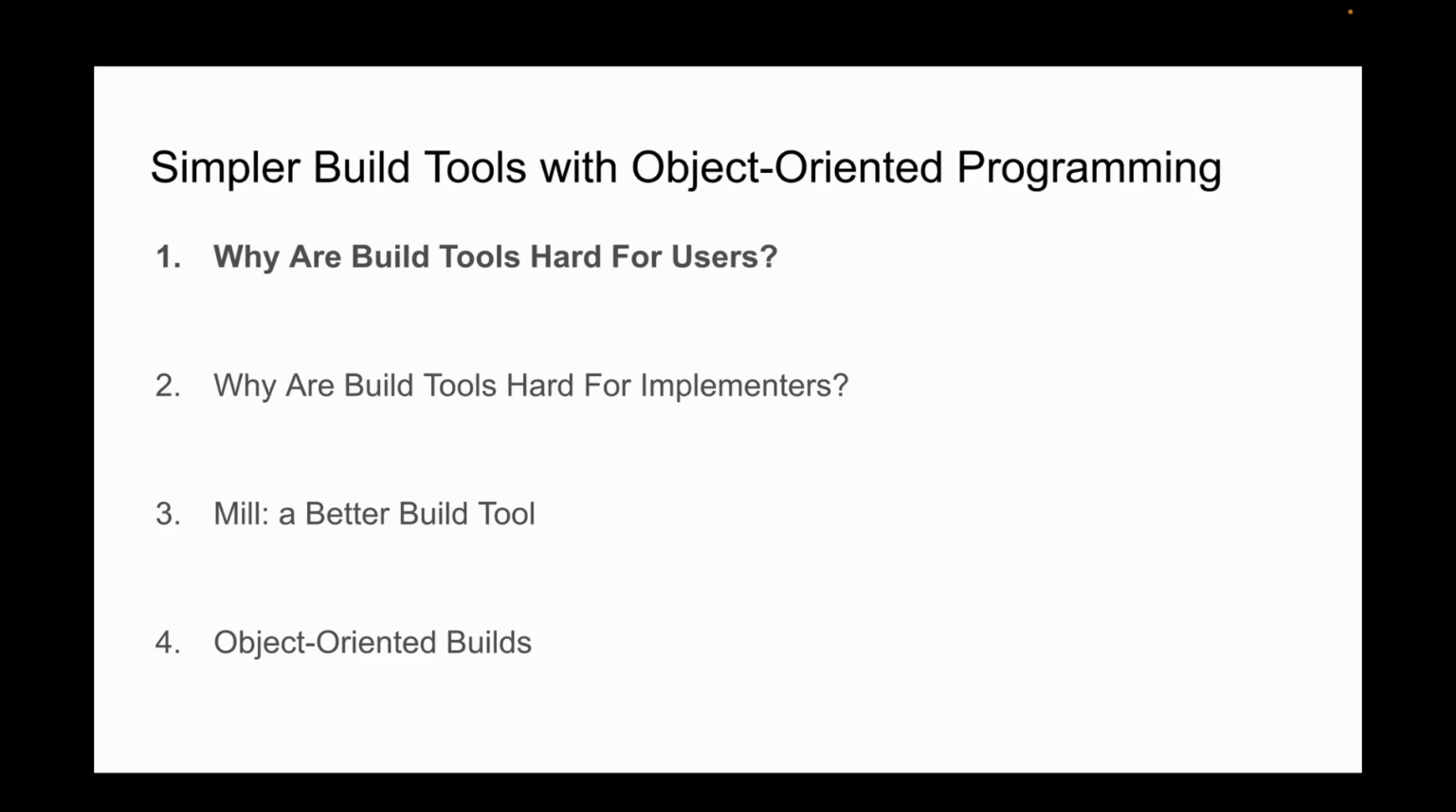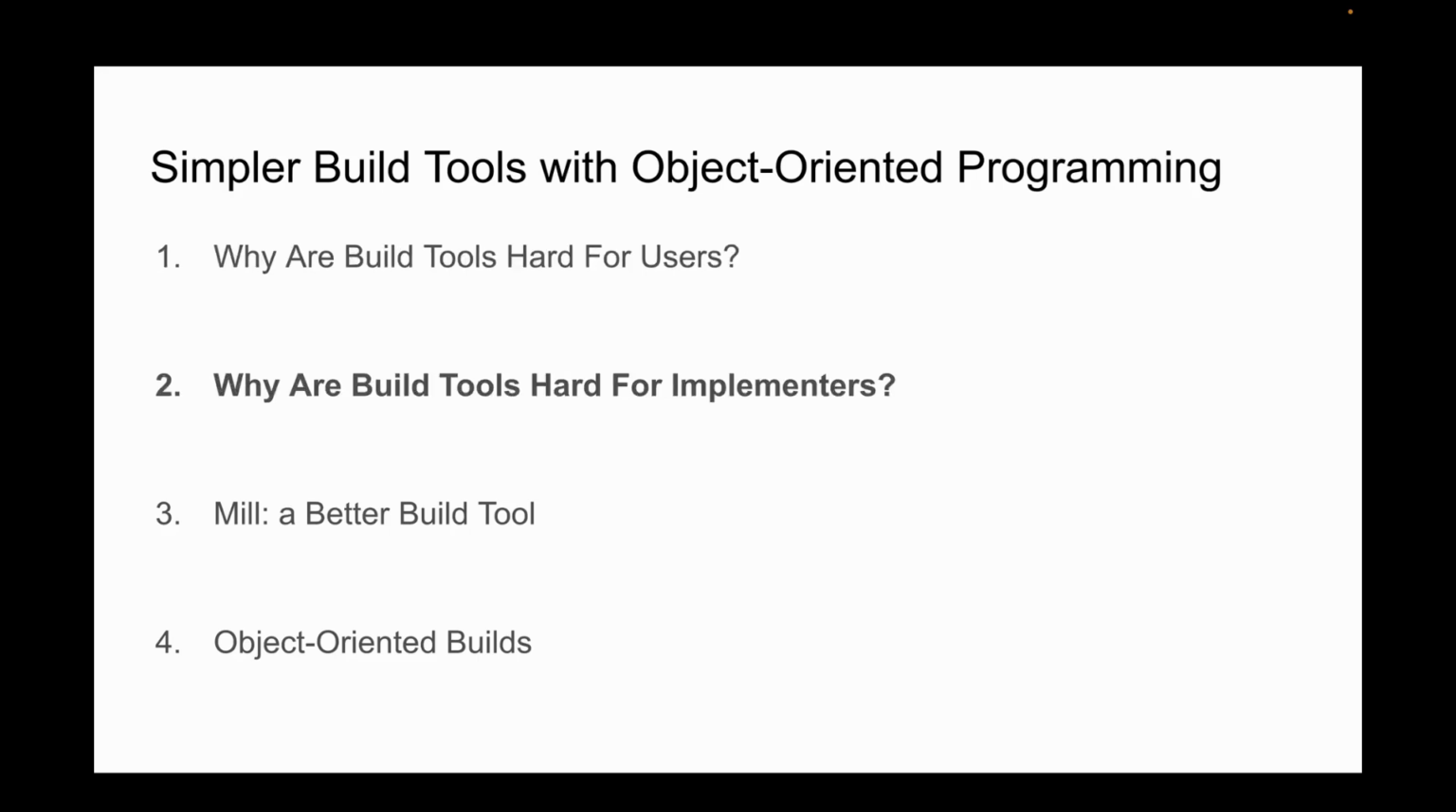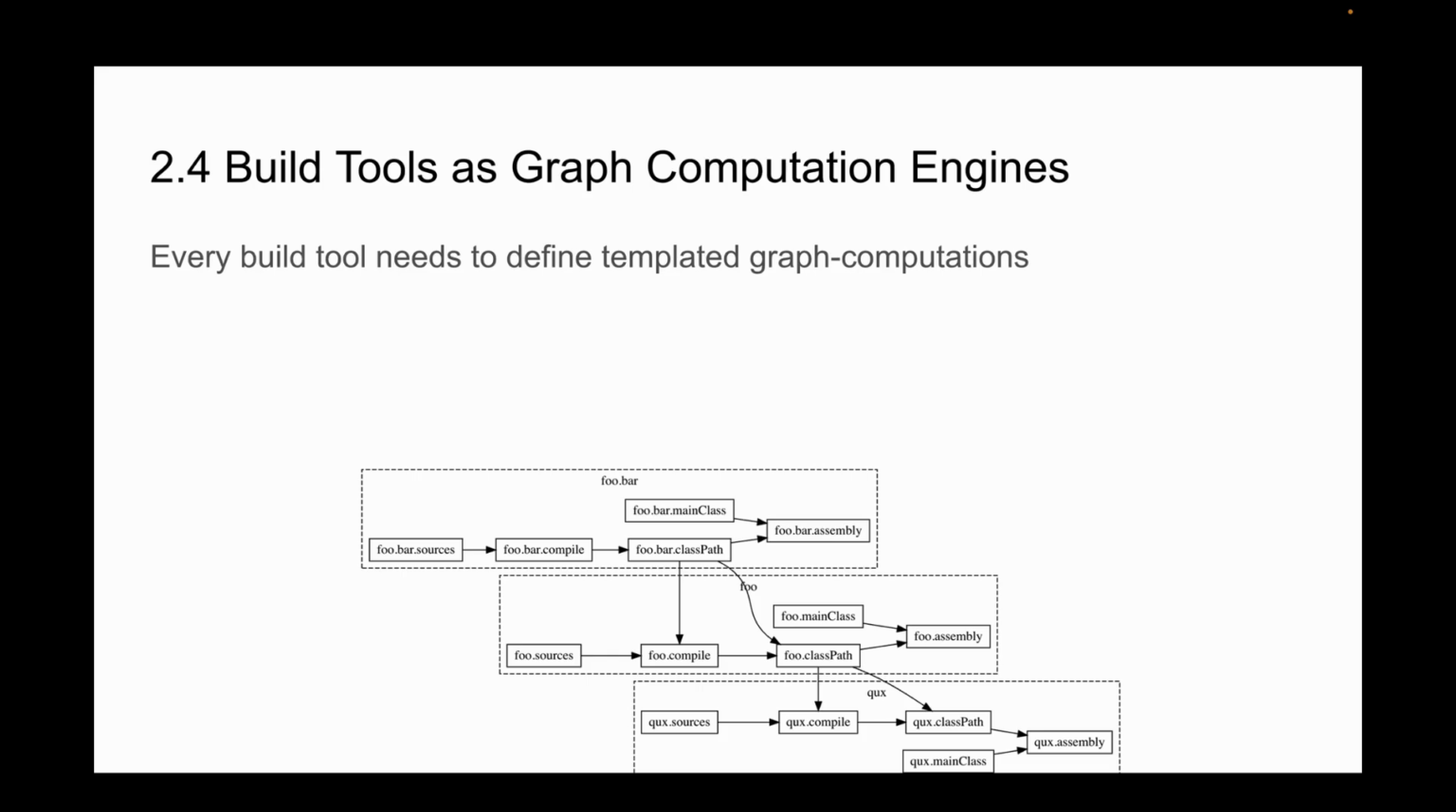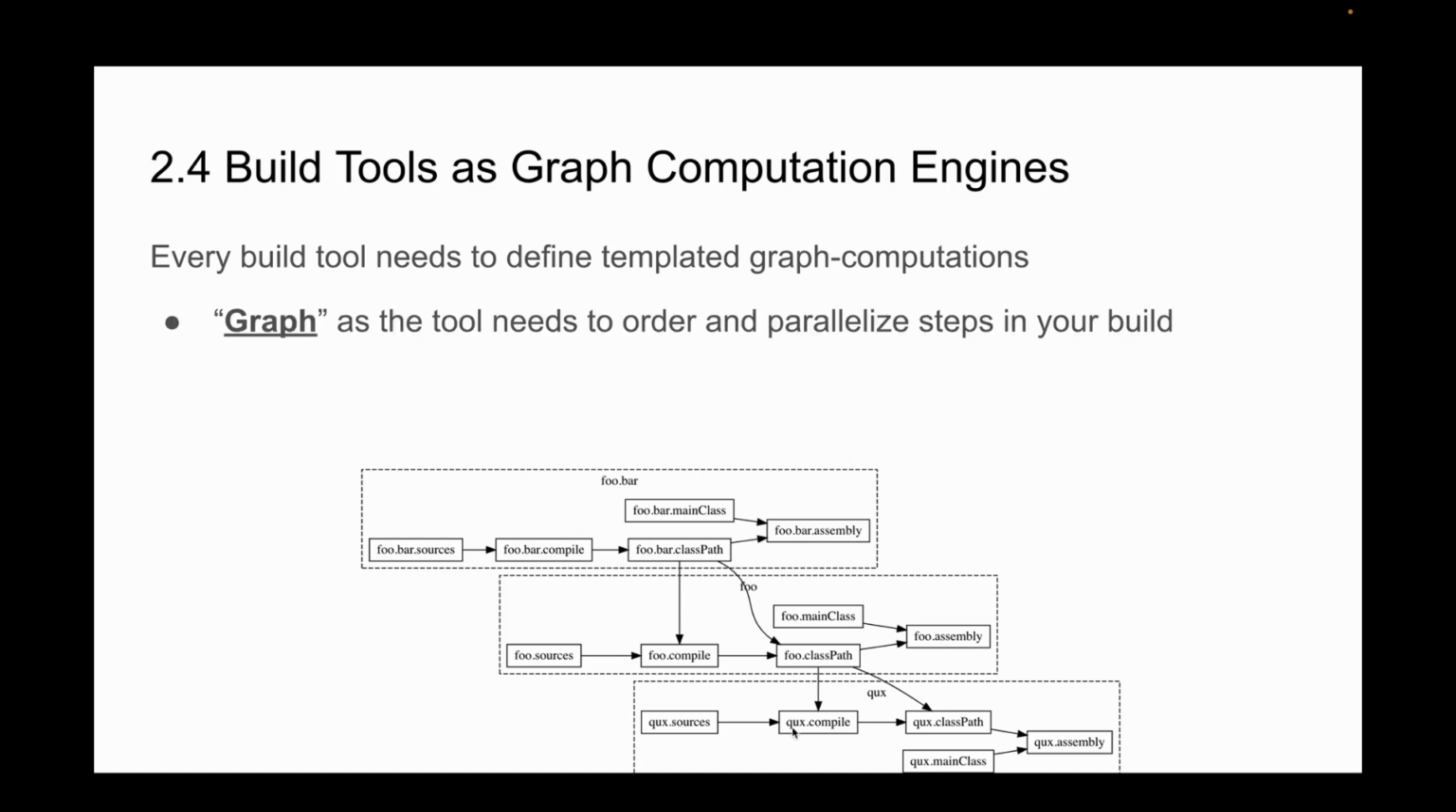But why doesn't someone just fix this? I think the reason for that is that build tools are very hard for implementers as well. Every build tool needs to define templated graph computations. You have a small 3-module project you see in the bottom here. Each module has an assembly task, each module has a compile task, and I need a graph because the build tool needs a way to order and parallelize steps, what runs first, what runs later.